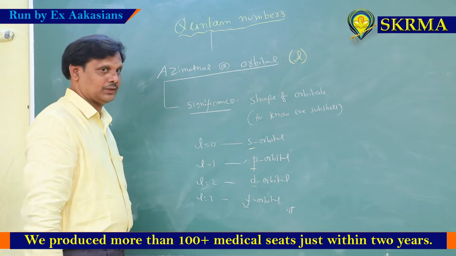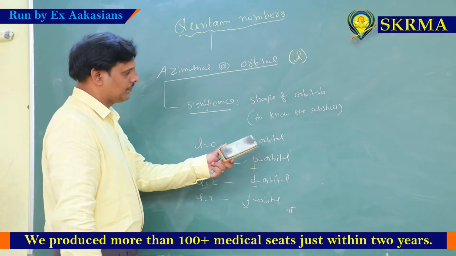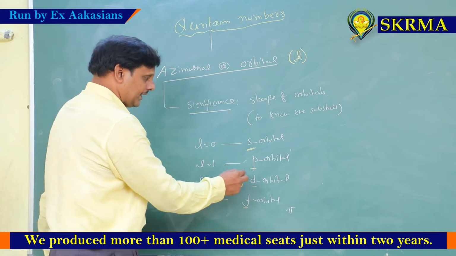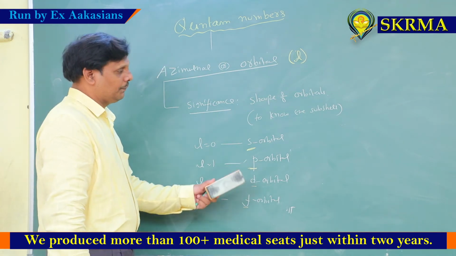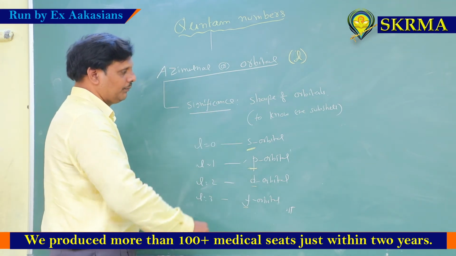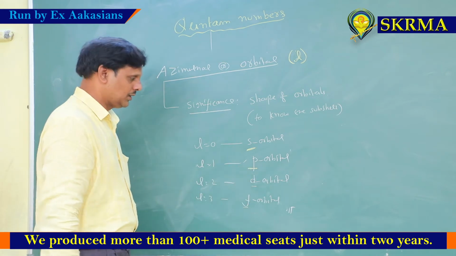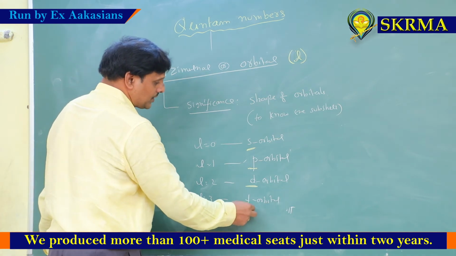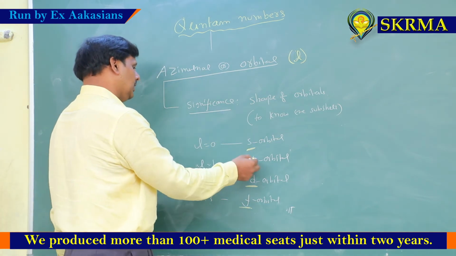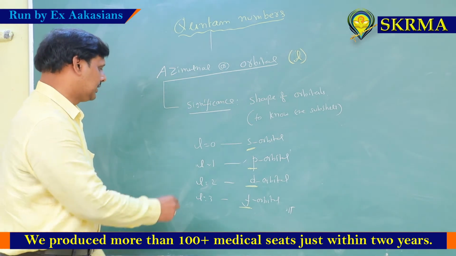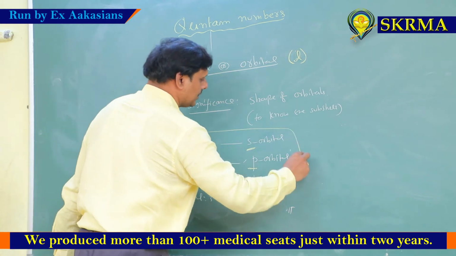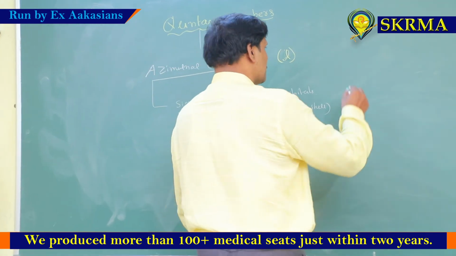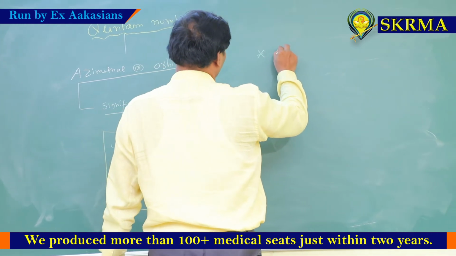S means sharp lines in spectrums, sharp lines are observed, called spherical. Acha, P is principal lines in a main subshell, nothing but P orbitals. Diffusion lines they have seen is called D orbitals. Some fundamental lines they found, that is called F orbital. So this is actual meaning of S, P, D, F orbitals only. But for our information, designation is represented as like L values are. And one more important point, so many years this question is asked, what are number of L values?